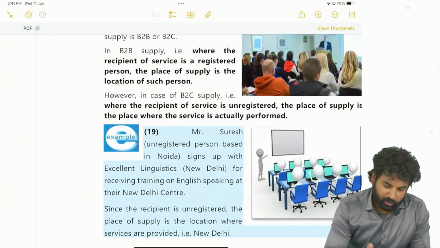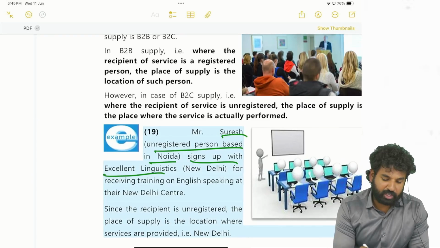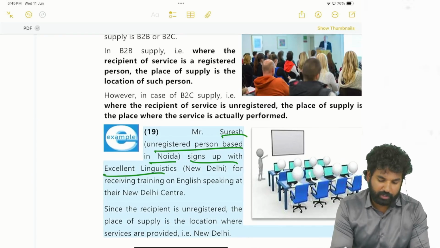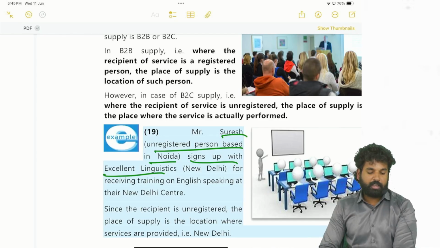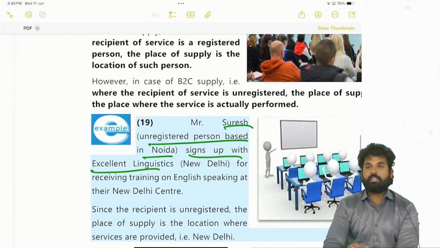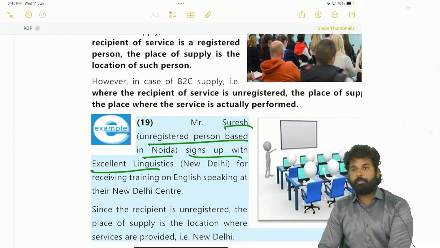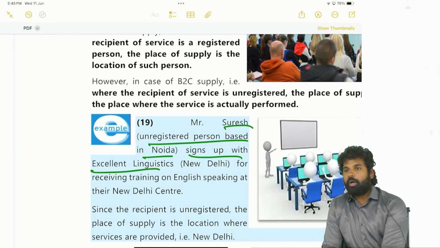Okay, next, Suresh, an unregistered person based in Noida, signs up with Excellent Linguistics, New Delhi for receiving training on English speaking at a New Delhi center. So this is a performance appraisal service provided to an unregistered person.